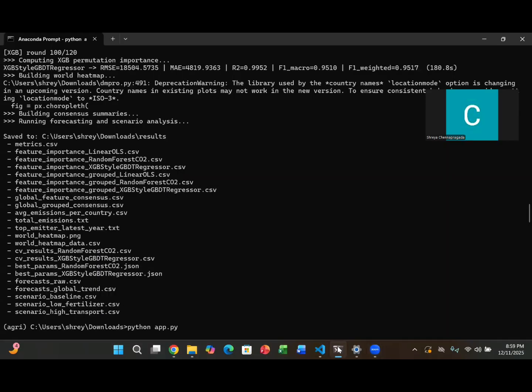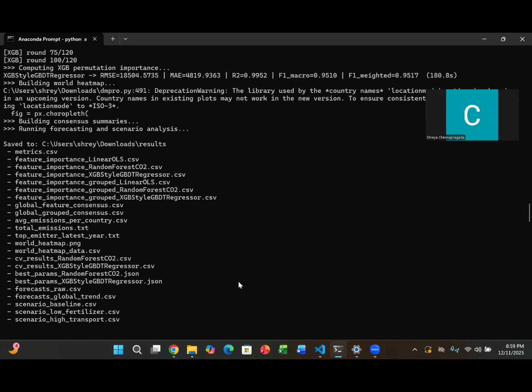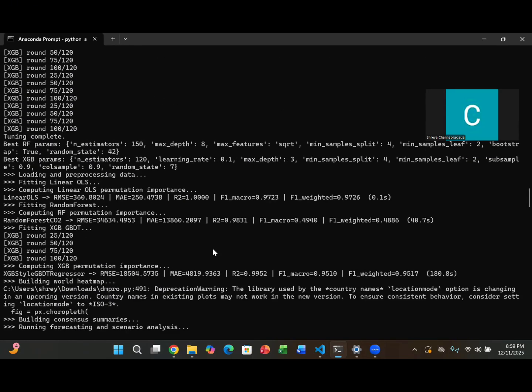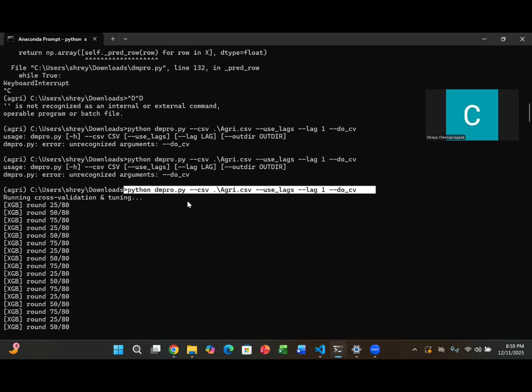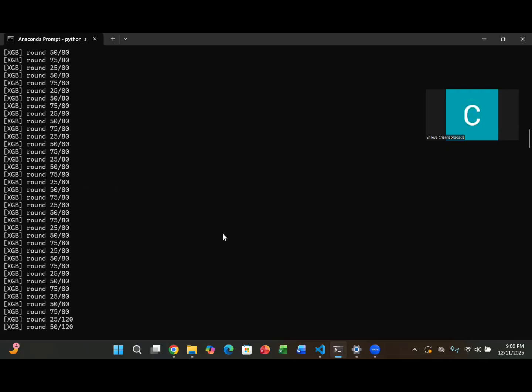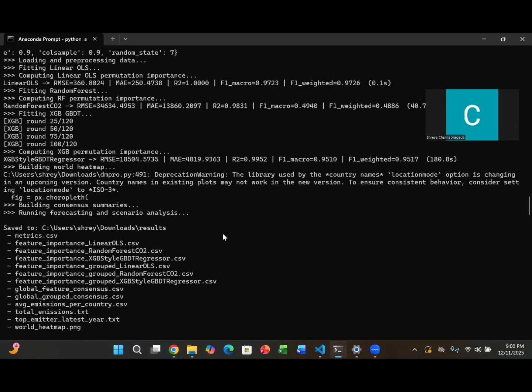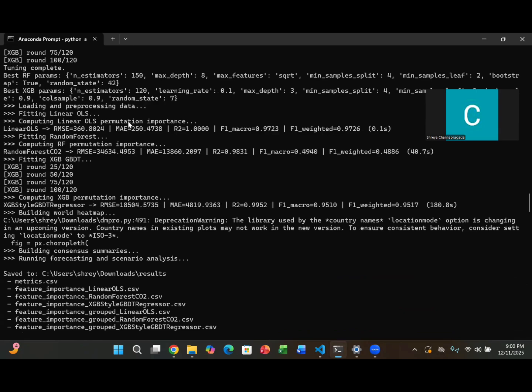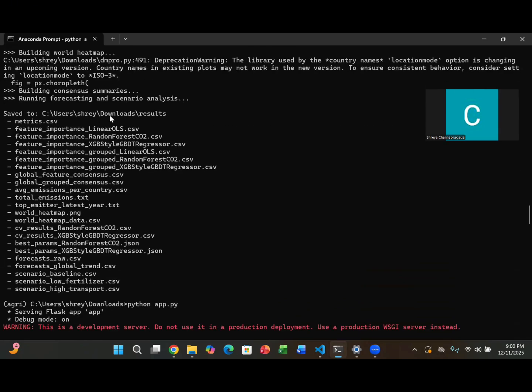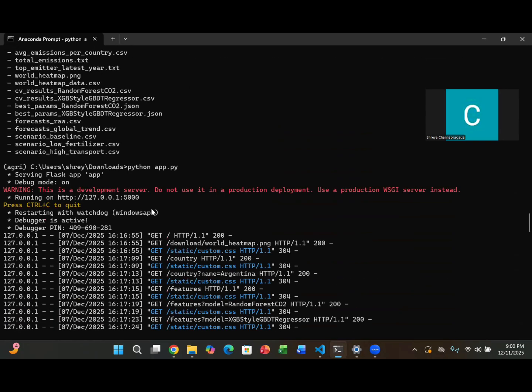So, in this demo portion of the video, we would like to walk through a typical user workflow. First, we are running the pipeline from the command line in the Anaconda prompt. This is the command line that we will be using. This command line runs the full end-to-end analysis, which generates all the results, and it writes them to the results directory. As you can see here, all the evaluation metrics are done for all the three models that we have used, and all the results are saved into the result folder.